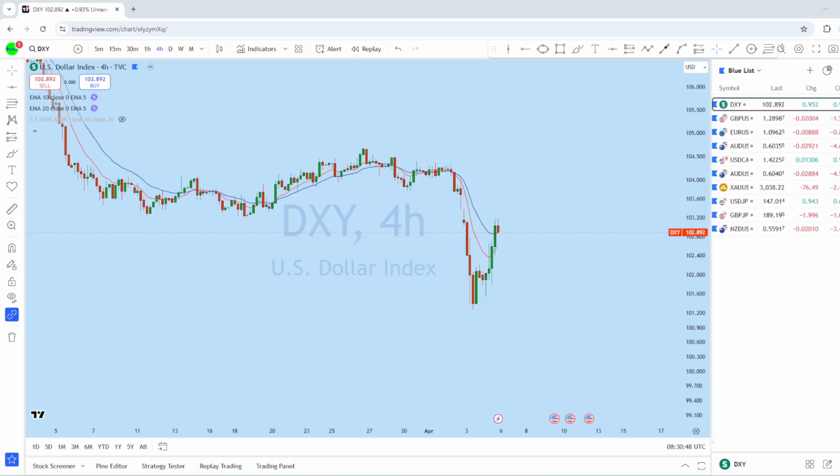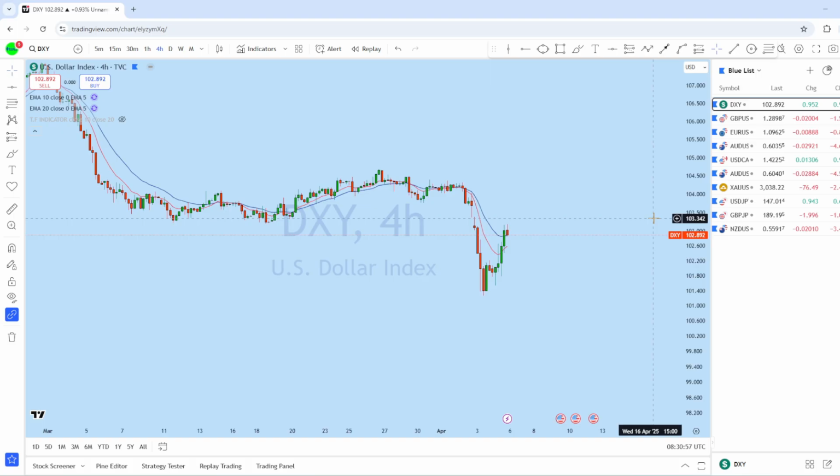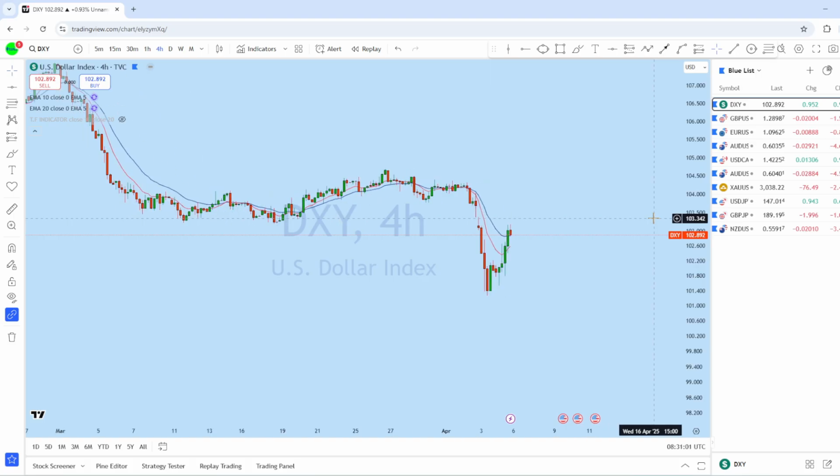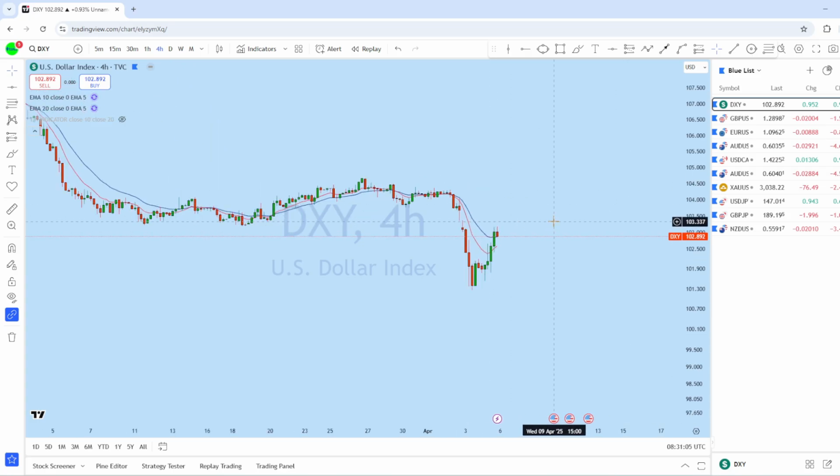We have seen that NFP has been released and there has been a significant change in market sentiment, as the tariff news from Trump has really changed the market condition, and we might see a significant change in the current market structure. So this weekly forex forecast could be very different, so make sure, guys, you stick till the end to see what kind of trading opportunity may arise in the upcoming week.